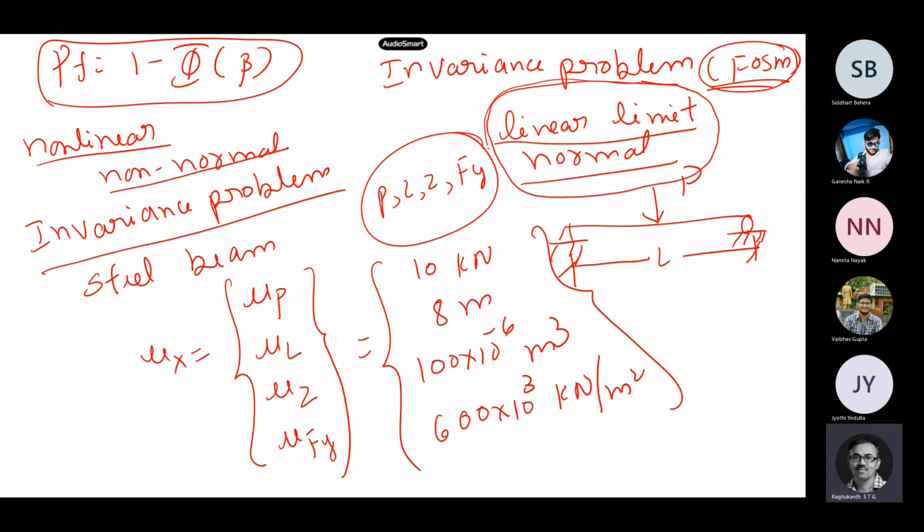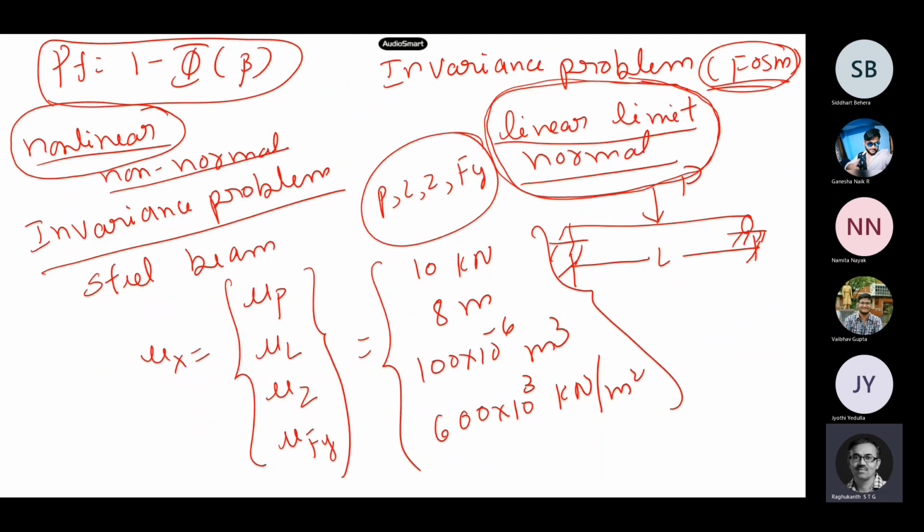See what is it that we have said? The limit state function has to be linear and normal, and normal random variables only. But right now our random variables are normal only. But the problem is our limit state function is non-linear. So this is the main problem actually.